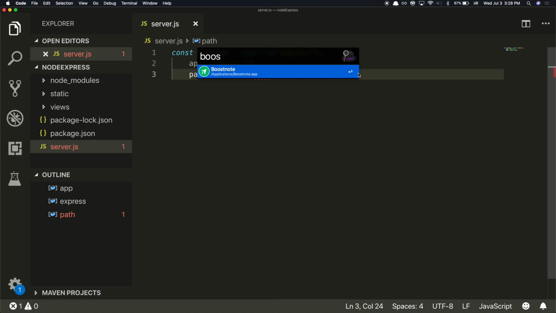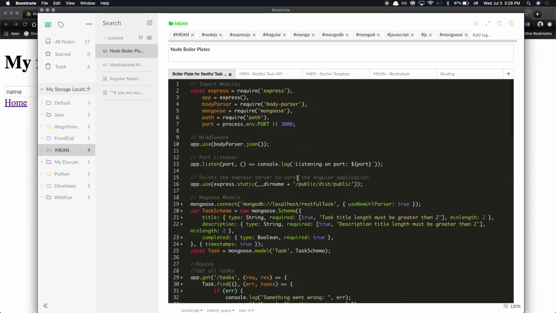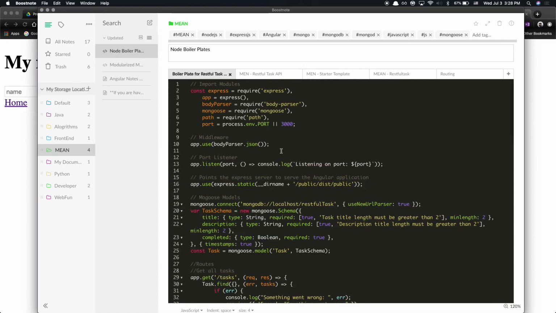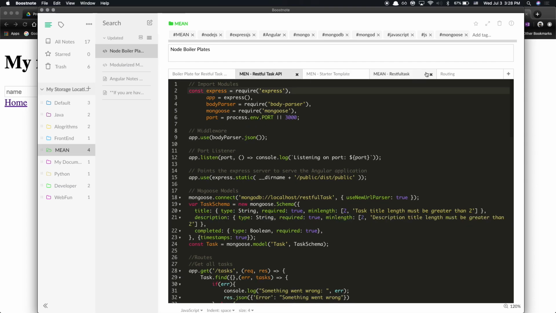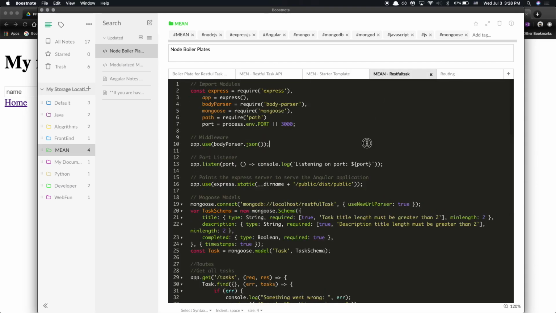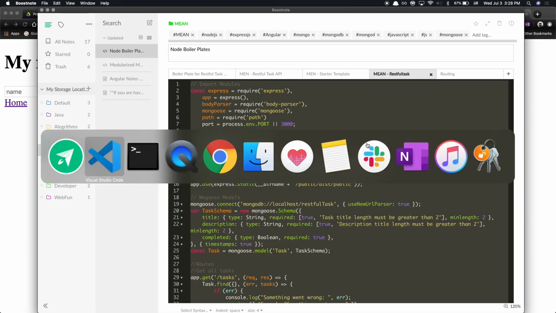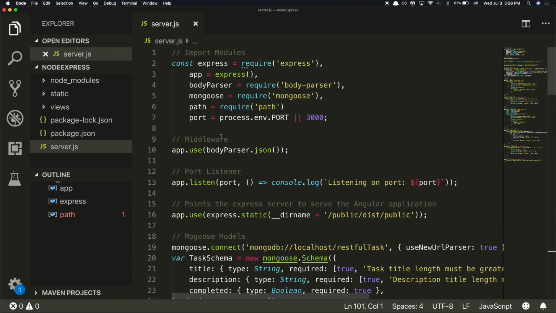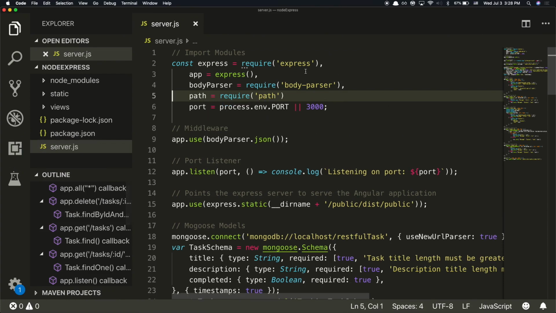Anybody use Boost Note before? No. Boost Note is just a note taking application catered for developers. Oh, what's it called? Boost Note. That's awesome. Let me just grab one of these. Oh, because it keeps it in snippet form? Yeah, it'll actually keep it in like a JS file or as a C# file. That's cool. I'm all over that. That sounds awesome.